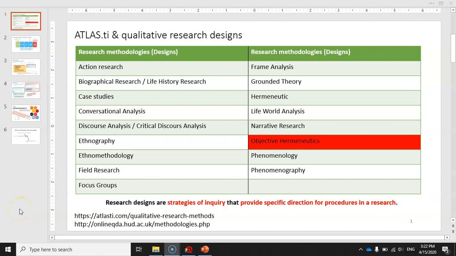Alright, before we start adding documents into our project, there are a few points I would like to talk to you about. The first one is about qualitative research designs. No matter what your research design is, you can employ ATLAS.ti in analyzing your data. In fact, there is only one exception, which is objective hermeneutics. I have provided two links here, and in case you are interested in having more information about different research designs under qualitative research, you can visit these two websites.